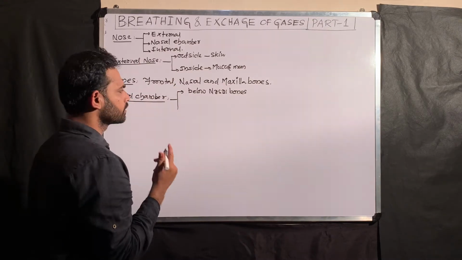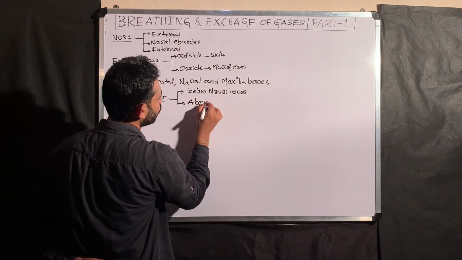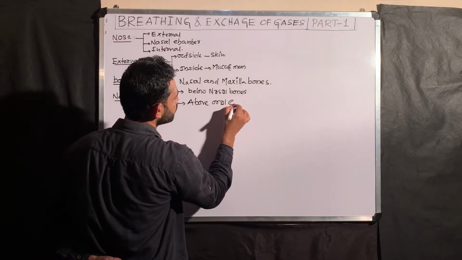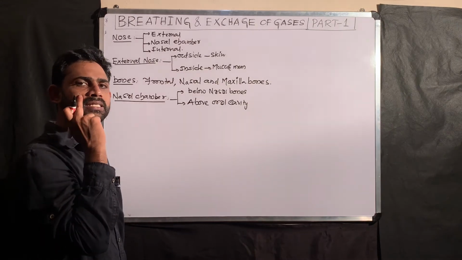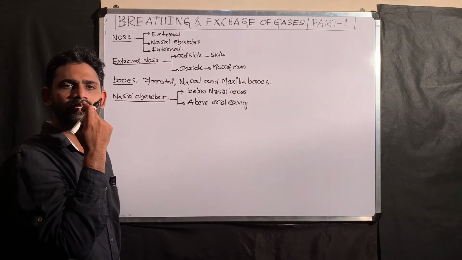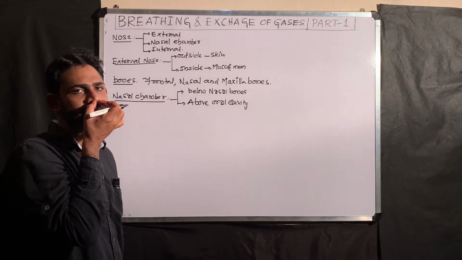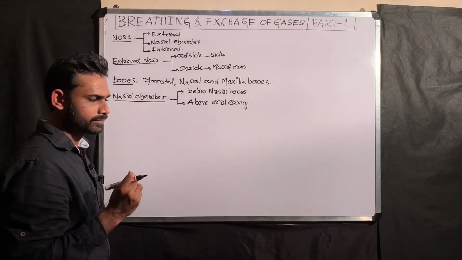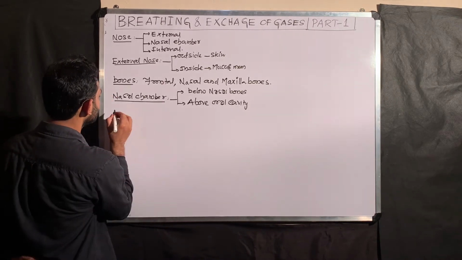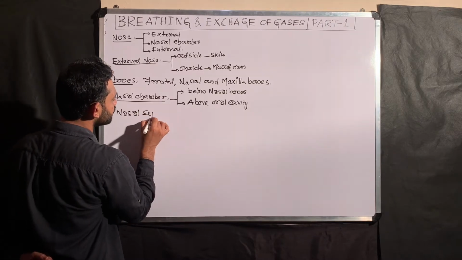So below the nasal bones and above the oral cavity, or above the maxilla bone, there is a space. This nasal cavity or nasal chamber is separated by the nasal septum.